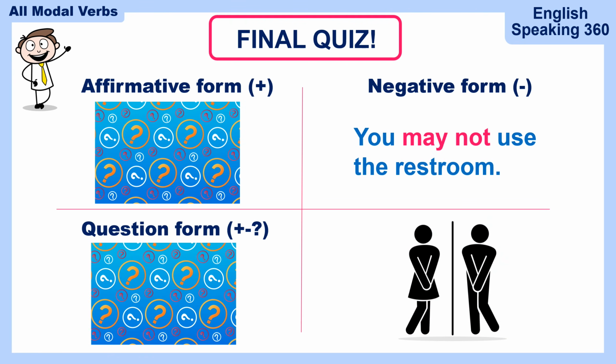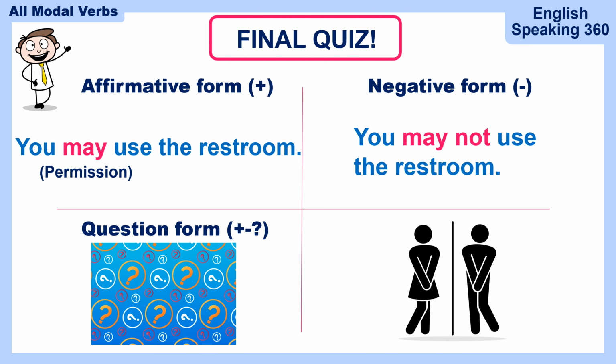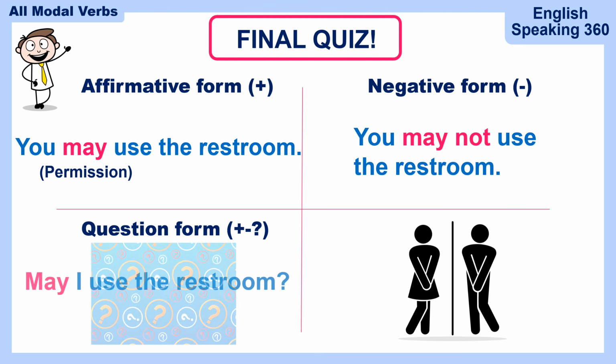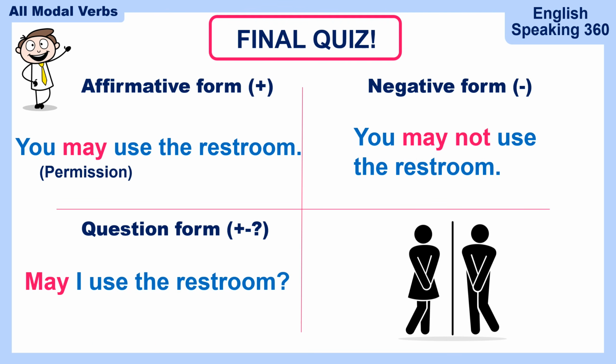Next question. You may not use the restroom. Affirmative form? You may use the restroom. I am giving you permission to use the restroom. Question form? May I use the restroom? May I, not may you. Okay, may I use the restroom? It's a very polite way to ask. And of course, there is no negative question with may.